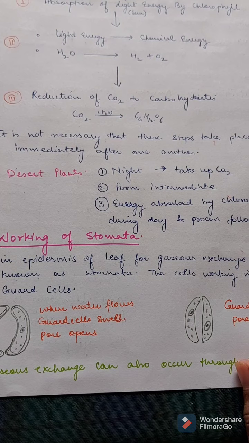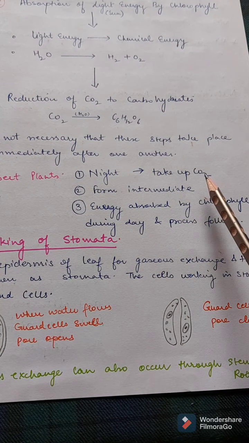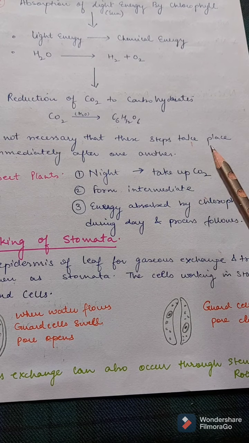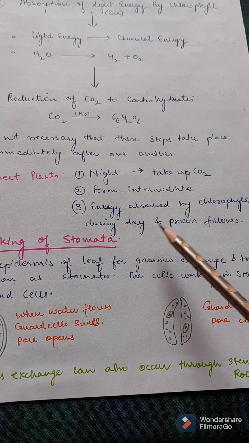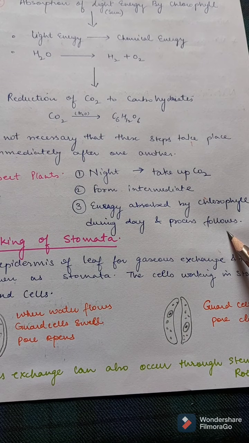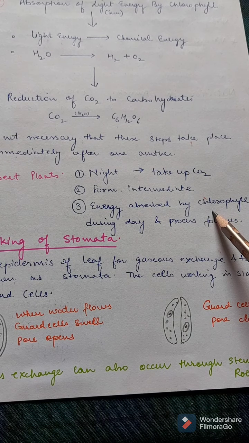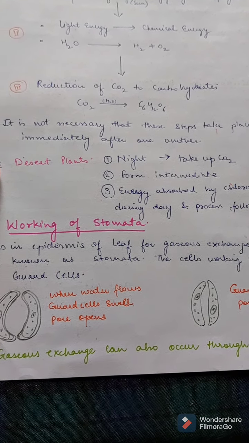For example, in desert plants, at night the desert plants take up carbon dioxide and form an intermediate. The energy is absorbed by the chlorophyll during the day and the process follows. So during the day, when the sunlight is there, the chlorophyll absorbs the energy and the process continues.